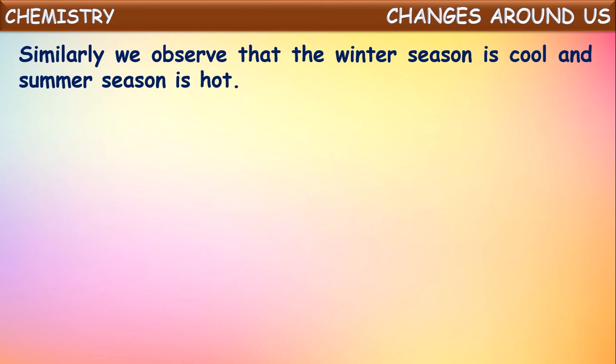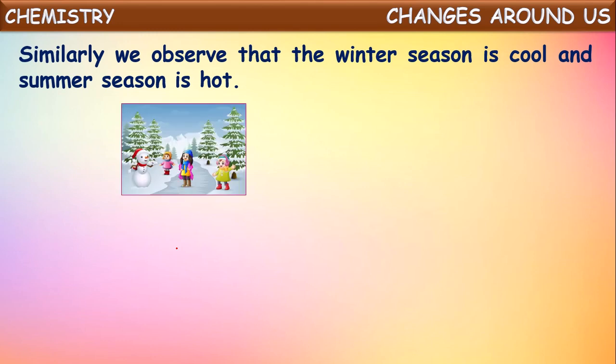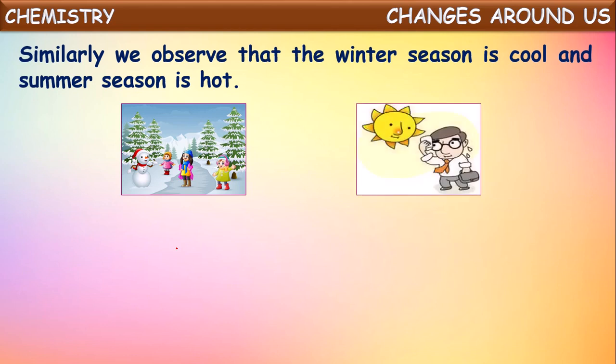Similarly, we observe that the winter season is cool and the summer season is hot. Isn't it? In the winter season, it will be very cool. In the morning hours, snow will be formed and the temperature will be very low. Whereas in the summer season, it will be very hot. So in the winter, it will be completely covered with snow. Whereas if you see in the summer season, it will be very hot. You will be sweating because of the hot sun.